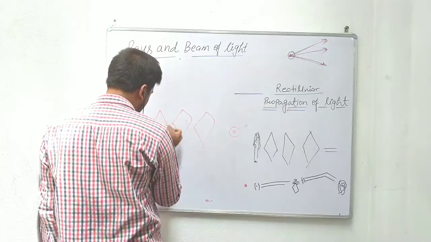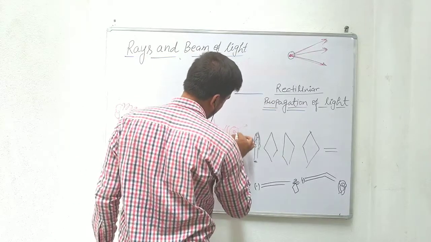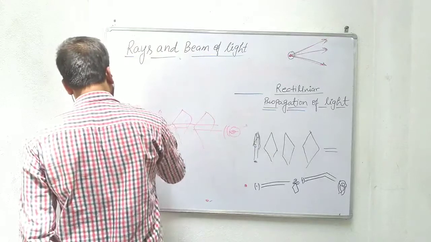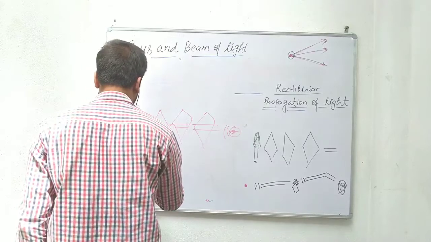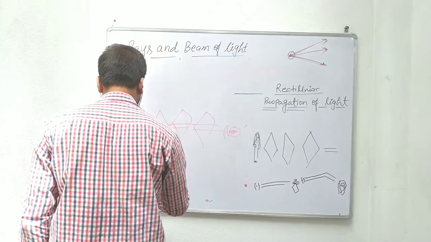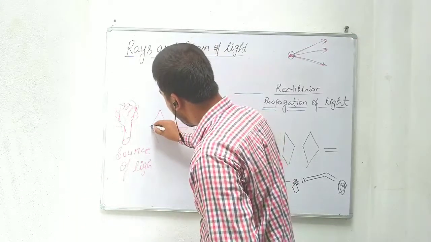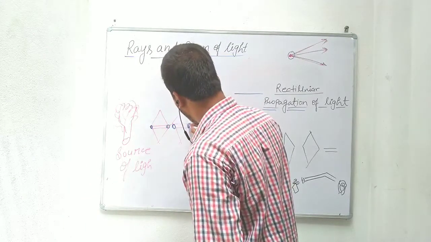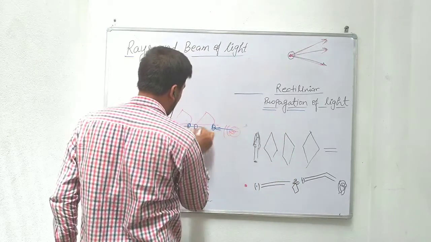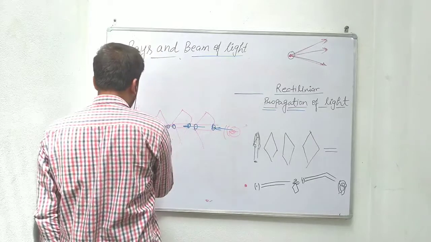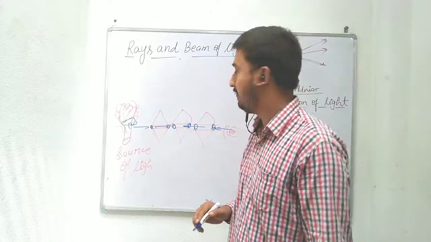So if there is one hole in each object and we are trying to see the source of light from here to here, this is the source of light. These objects have holes from this end to this end, and all the holes are in a straight line, so we can easily see the light due to the rectilinear propagation of light.